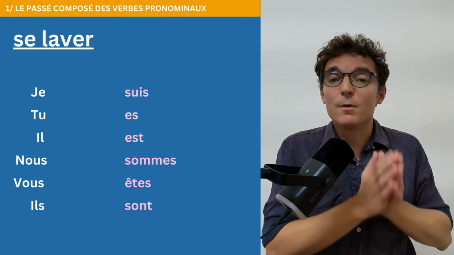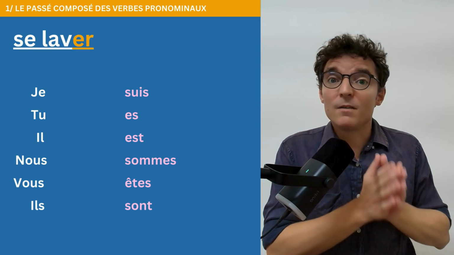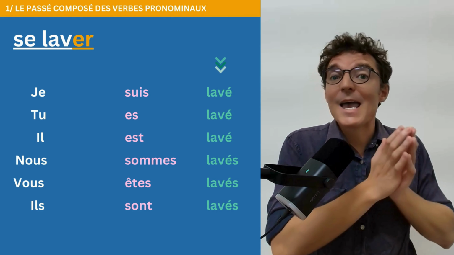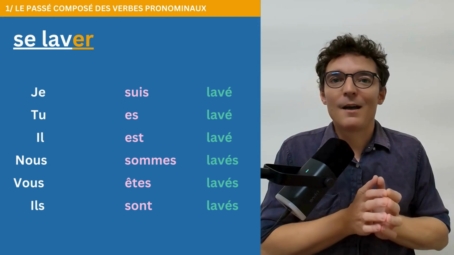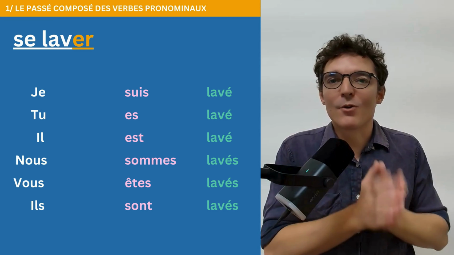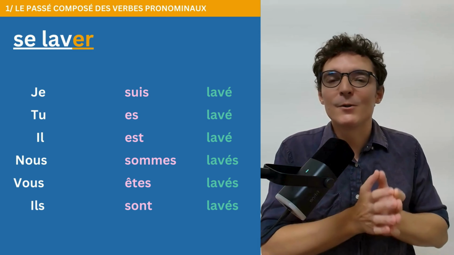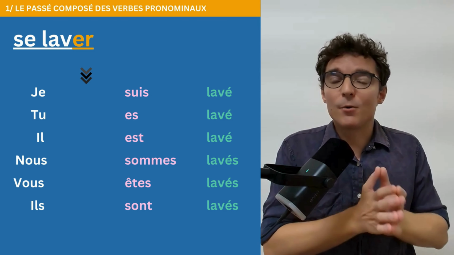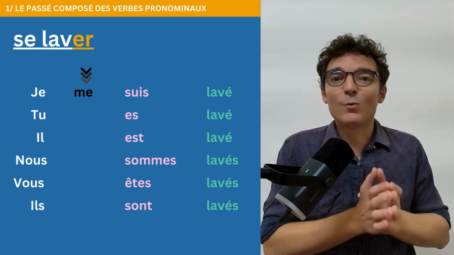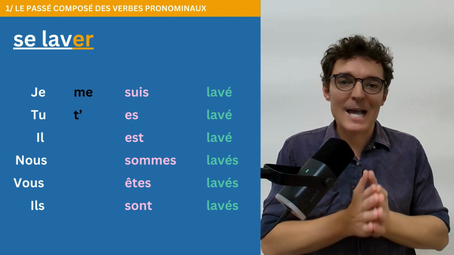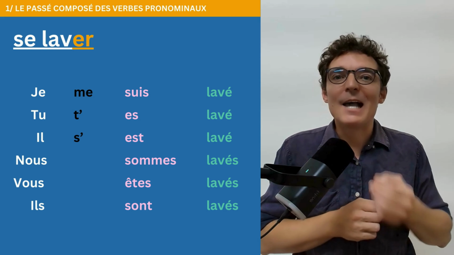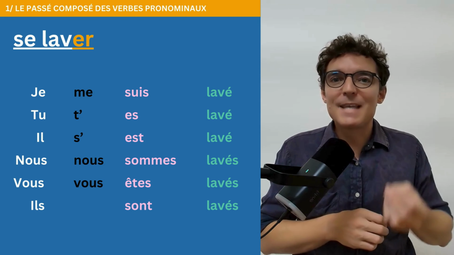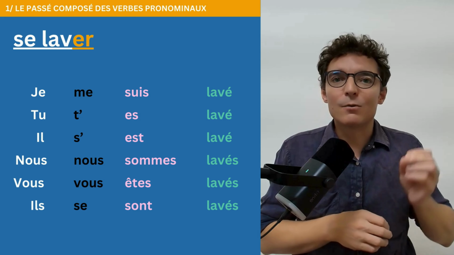Here, this is the verb se laver. Its infinitive is in er. As a result, the past participle is in é, lavé. Now, all we need to do is add the pronoun that always makes up a pronominal verb. We place it just before the auxiliary verb, which gives je me suis lavé, tu t'es lavé, il s'est lavé, nous nous sommes lavés, vous vous êtes lavé, ils se sont lavés.